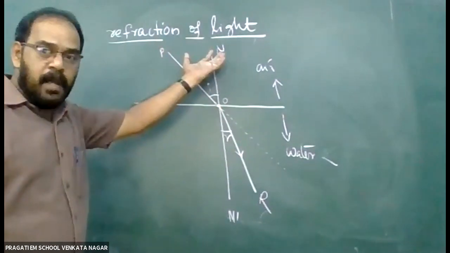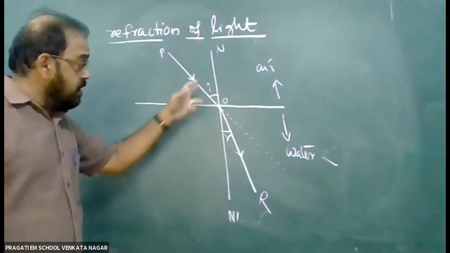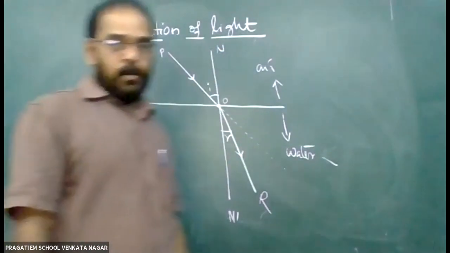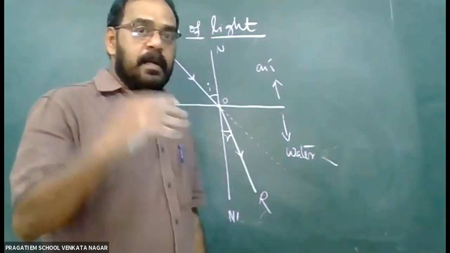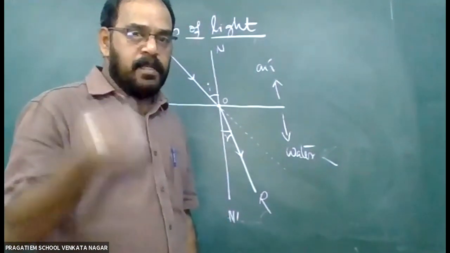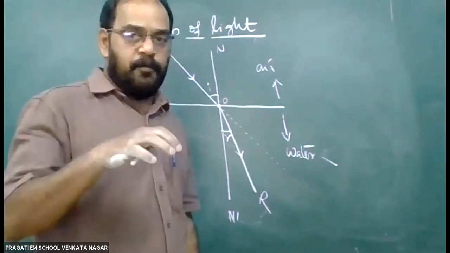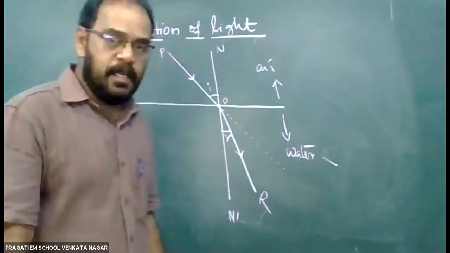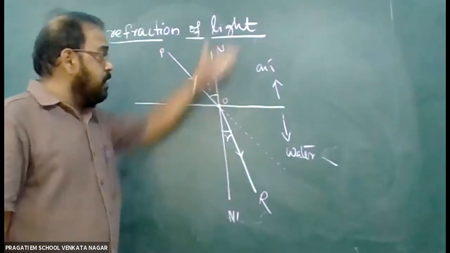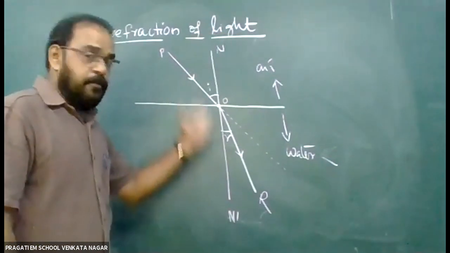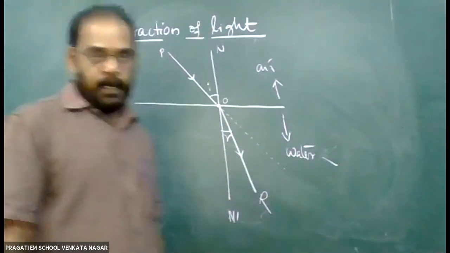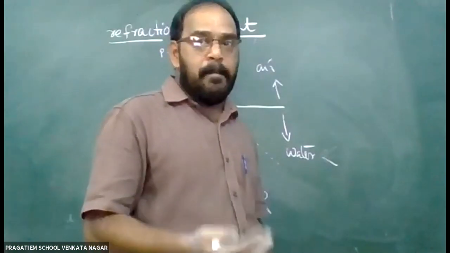Reflection means coming back of light rays. Refraction means bending of light rays at the point of separation. So whenever you are reading about refraction, if you think about what refraction is, the study will be very easy. Reflection means coming back of light rays, refraction means bending of light rays. So always try to compare and study.